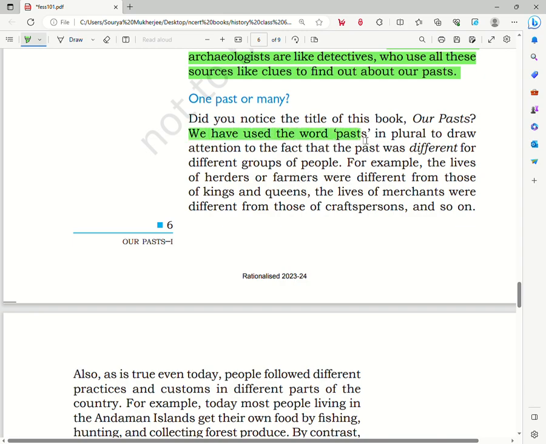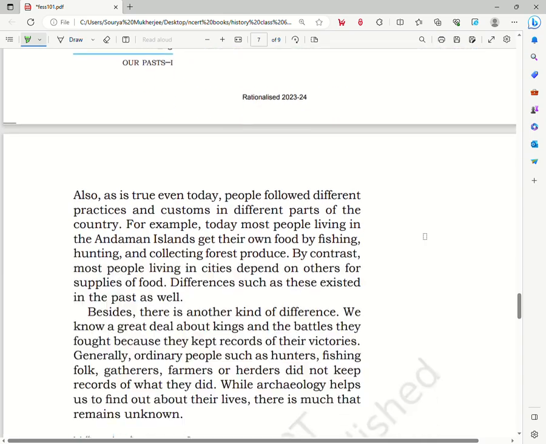We see that here it explains why the name of the book is Our Pasts, now with an S, because the S is particularly there, that is the past is in plural, to draw attention to the fact that the past was different for different groups of people. Everyone interpreted different things differently, and the lives of different people in the past were different. So it talks about this here. For example, the lives of a herder or a farmer were different from those of a king or queen, and the lives of a merchant were different from those of a craftsperson, and so on.